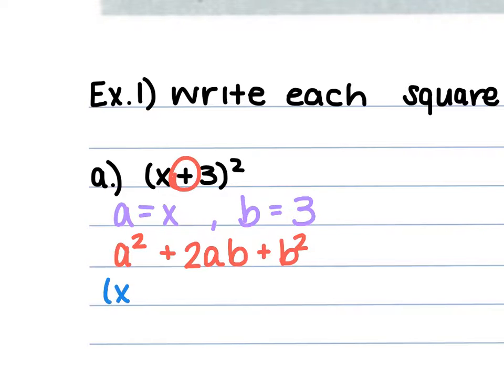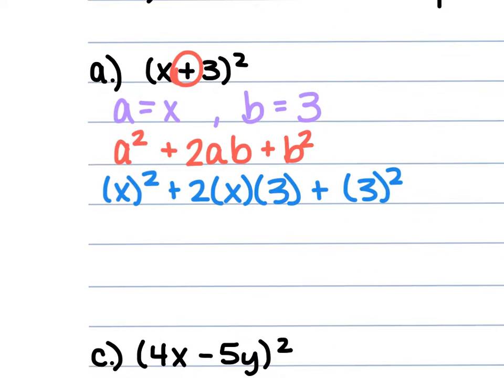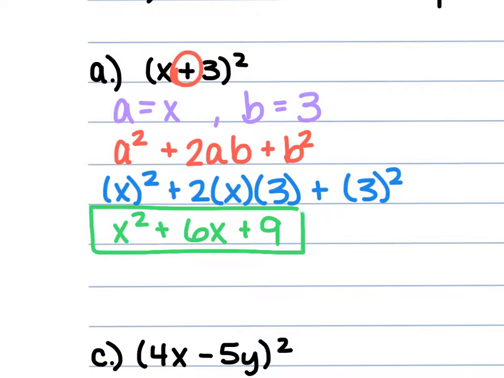Fill in. We're going to have x raised to the second power plus 2 times x times 3 plus 3 raised to the second power. So when we simplify this, we have x squared plus 6x plus 9. And that is our trinomial.